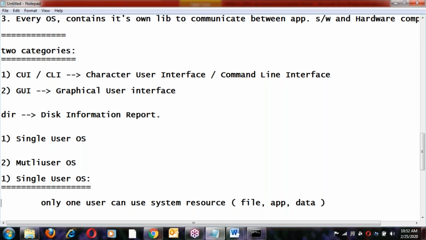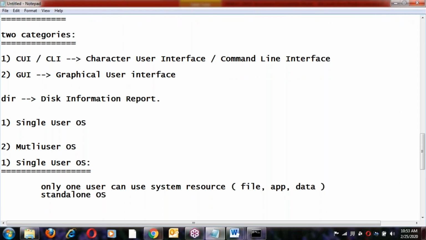This is called a standalone system, a standalone operating system. Only one user can use system resources, maybe files, maybe applications, maybe data.